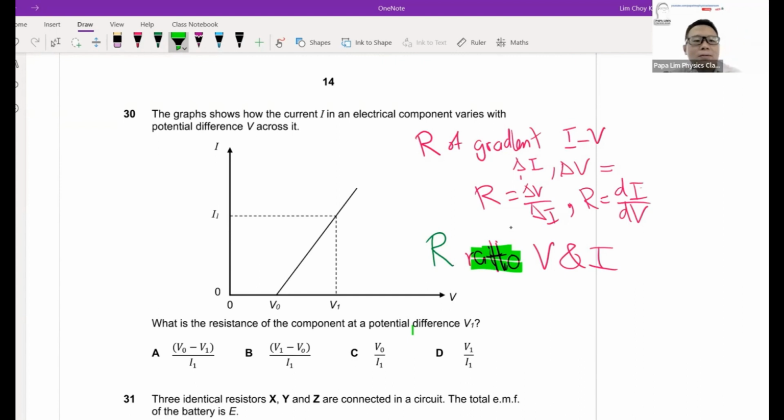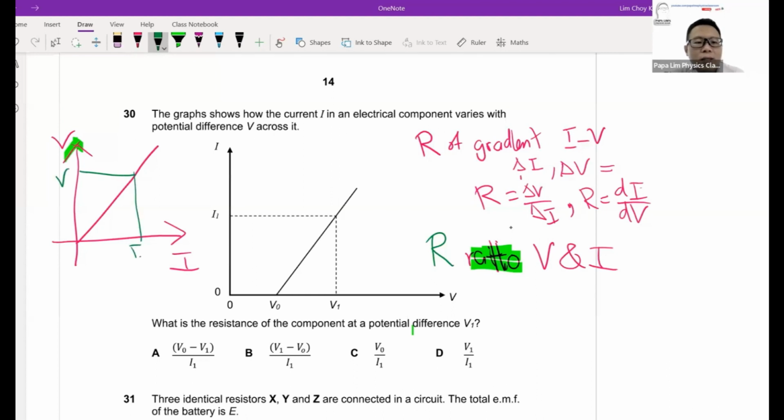It's just that sometimes the graph that is given to us happens to be an IV graph of an ohmic conductor, and using V and I seems quite similar to finding a gradient. But in fact, it's actually not.